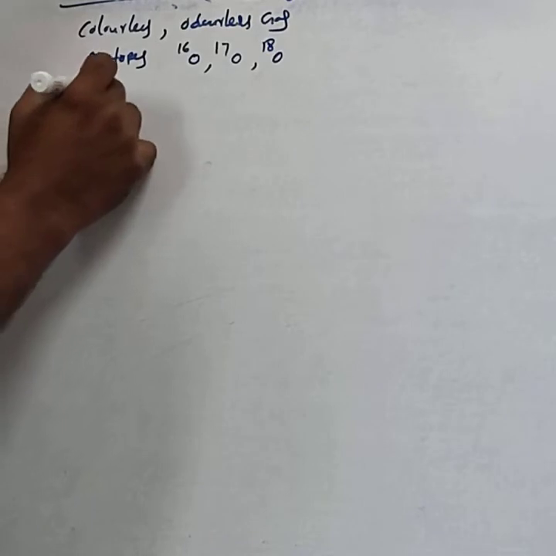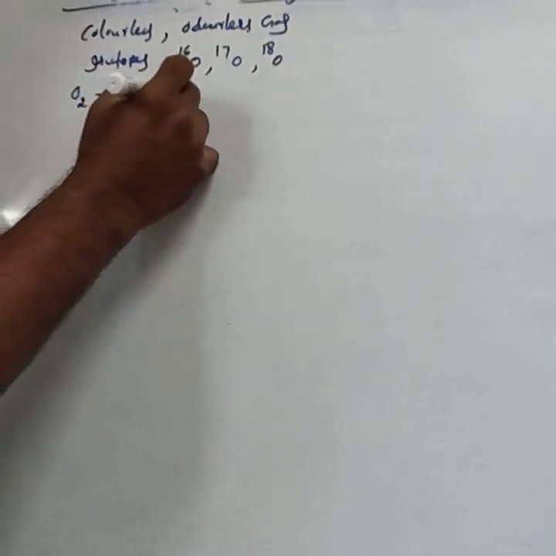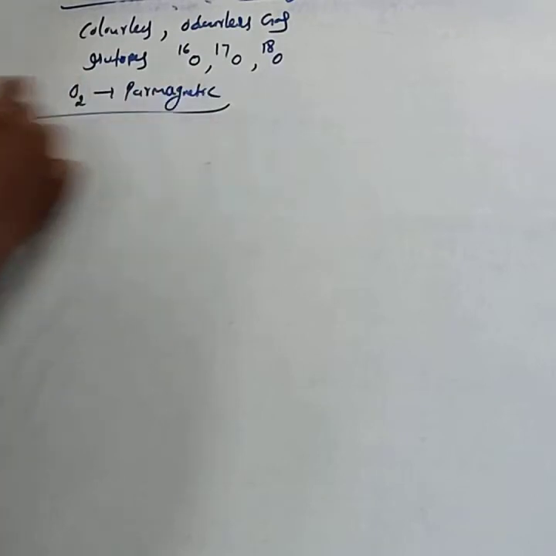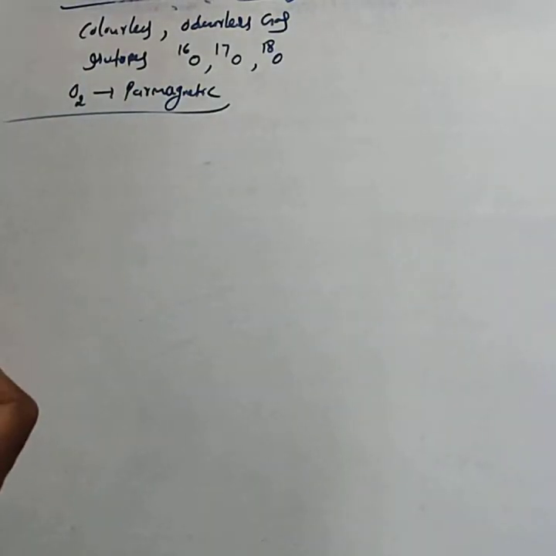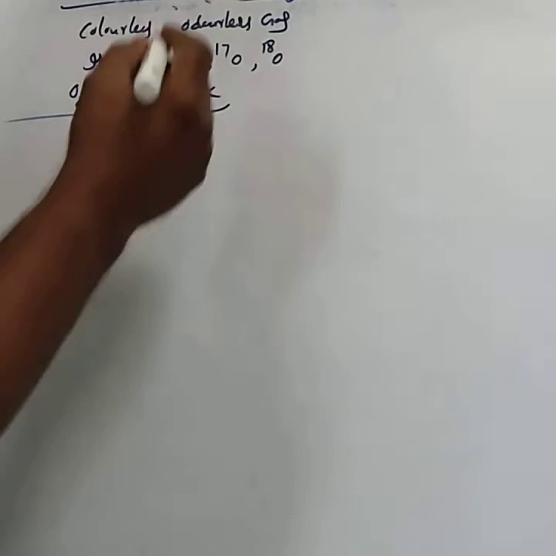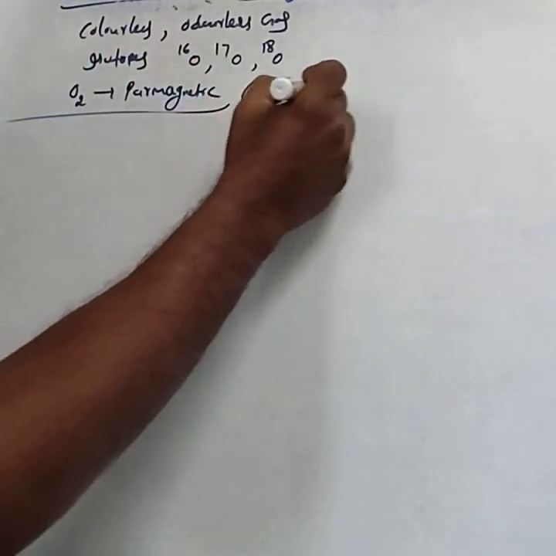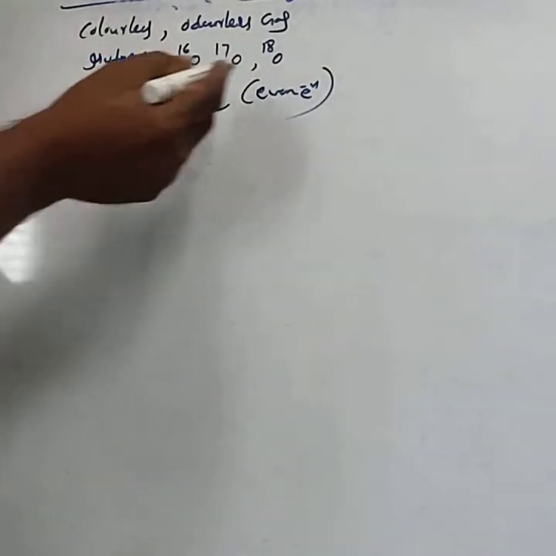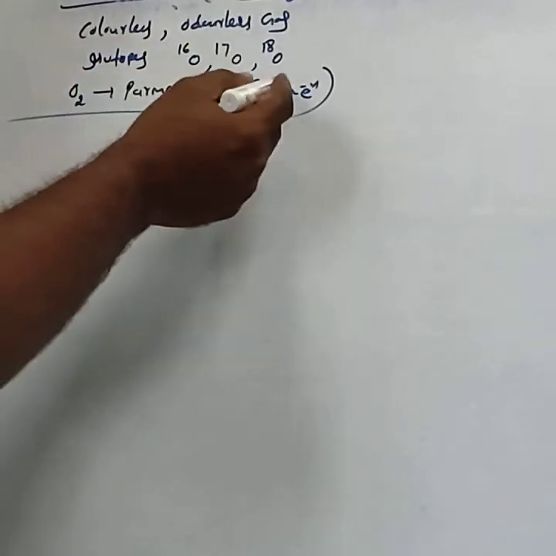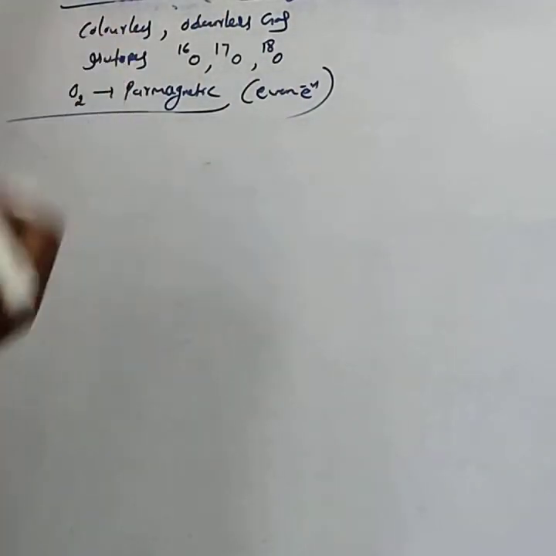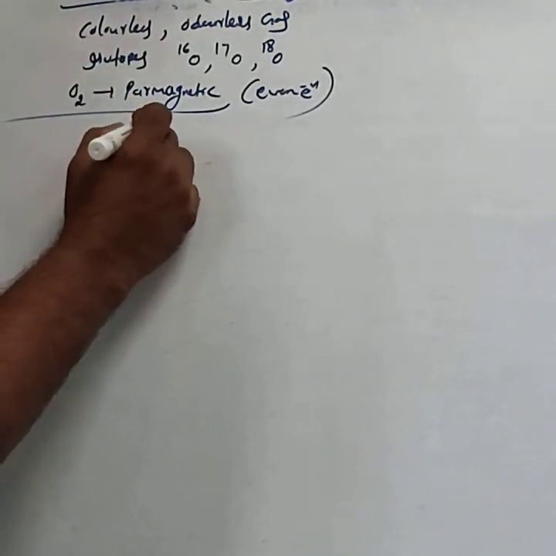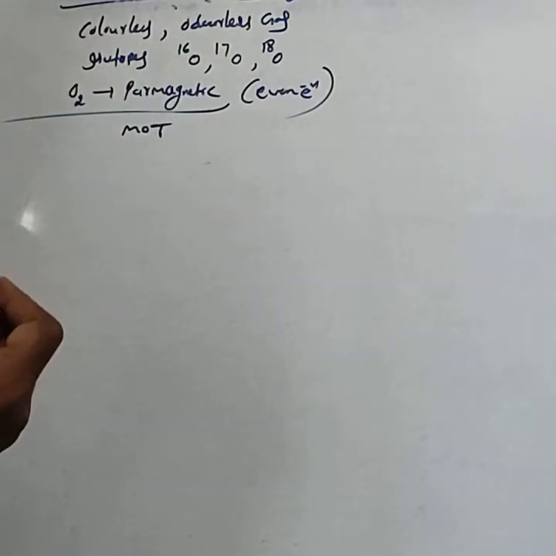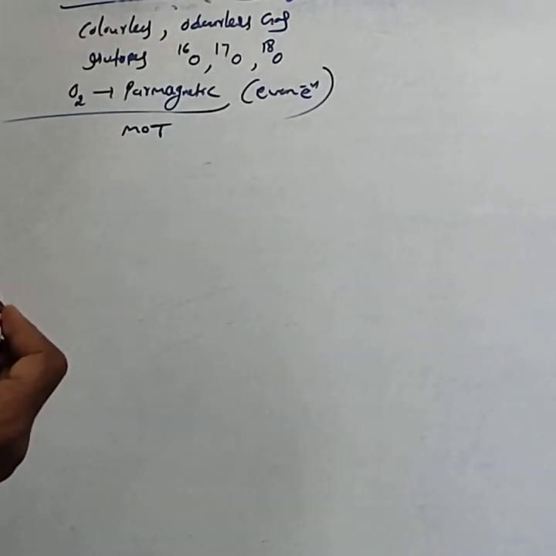Then dioxygen is paramagnetic. The magnetic nature of dioxygen is paramagnetic, even though it contains an even number of electrons, that is, 16 electrons. This can be explained using molecular orbital theory.